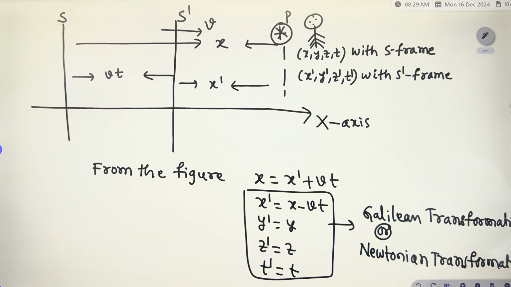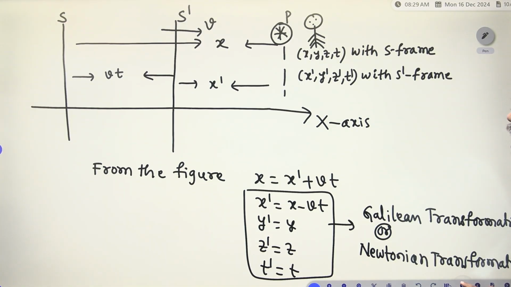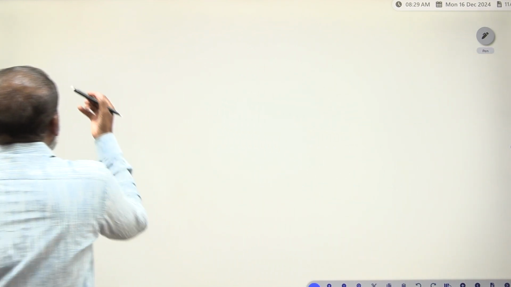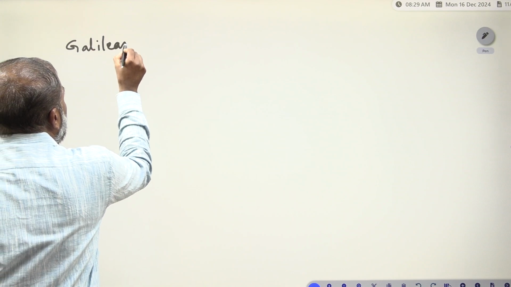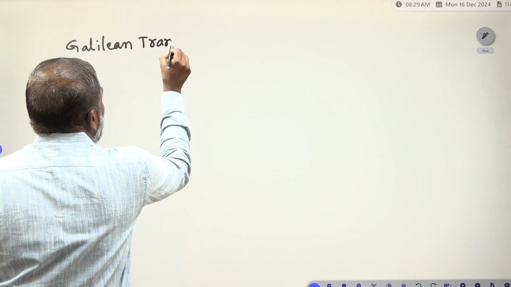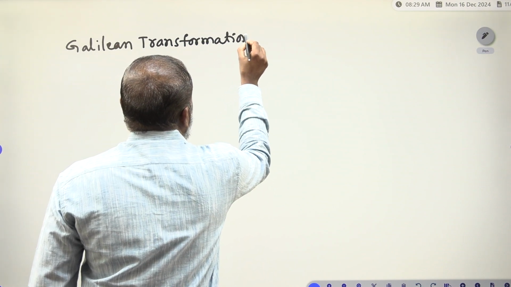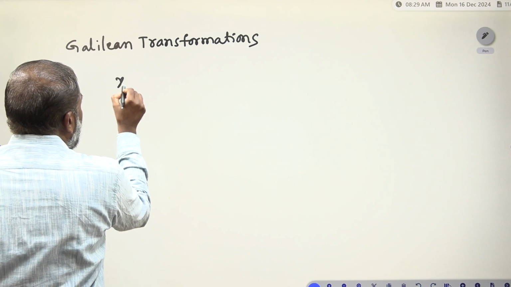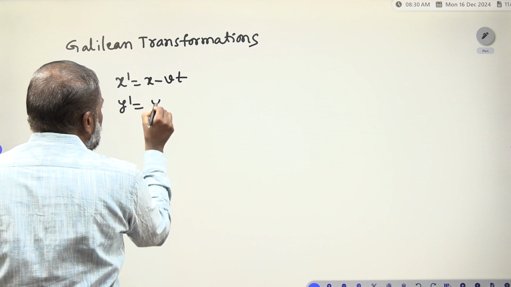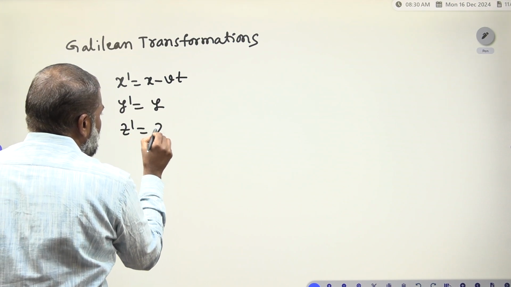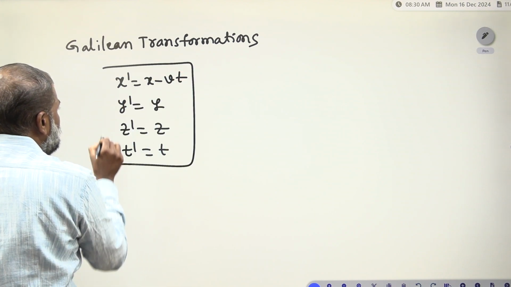Now you have to reverse it. So what will happen? You have to see our Galilean transformations. What are our Galilean transformations? x dash is equal to x minus Vt, y dash is equal to y, z dash is equal to z, t dash is equal to t.